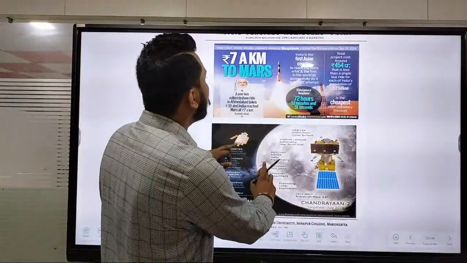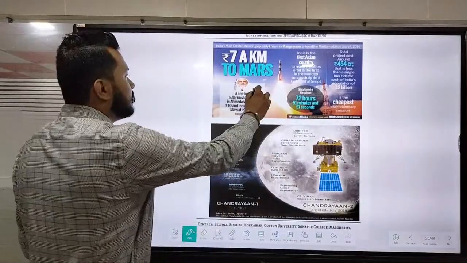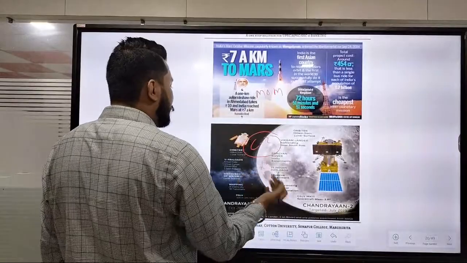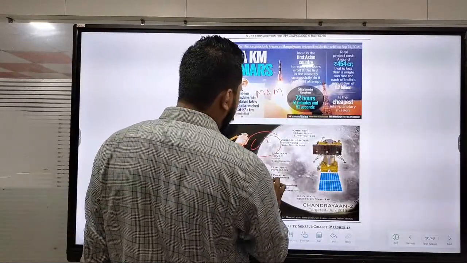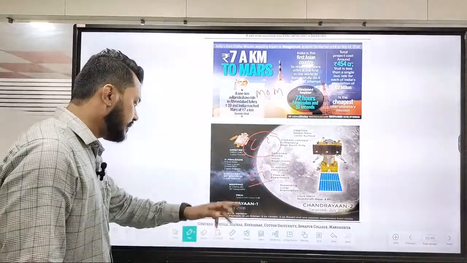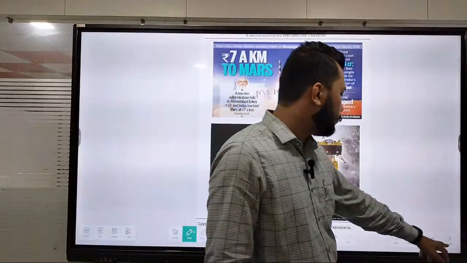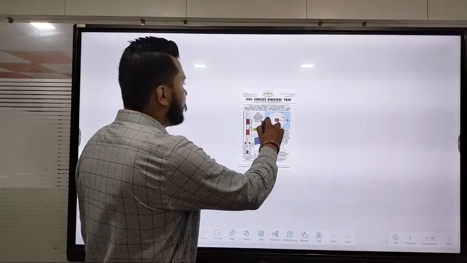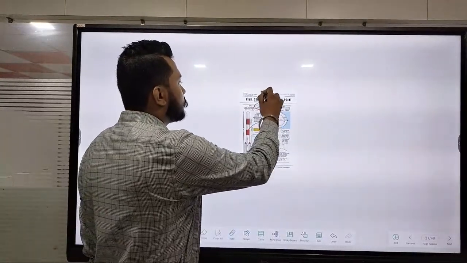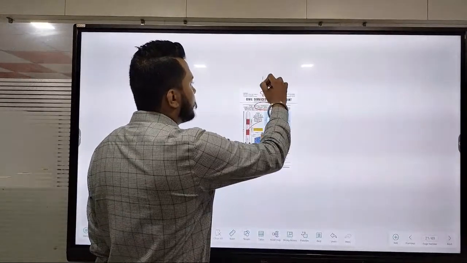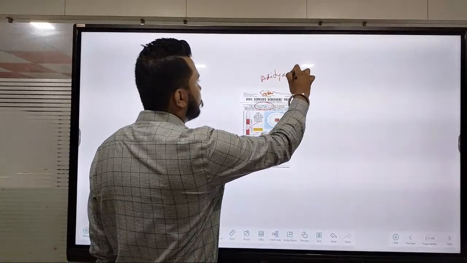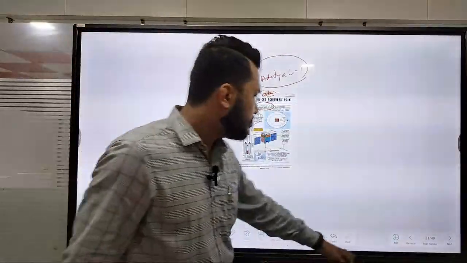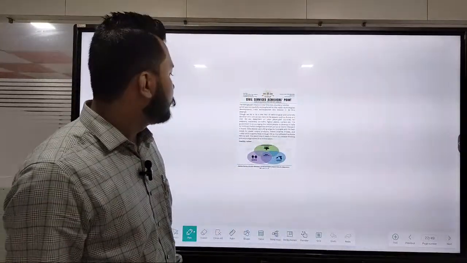Okay, so this is our MOM mission. And this is our Chandrayaan 2. Okay, it's basically a failure. Then comes our Chandrayaan 3. So this is a very important factor that you need to go ahead. Okay, these are done. You can also say about the PSLV. Okay, this is a solar mission that we are calling Aditya L1. So we will recently start this now. So that's a very important factor.